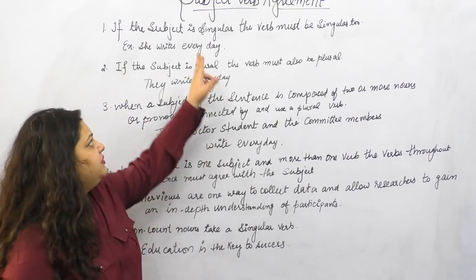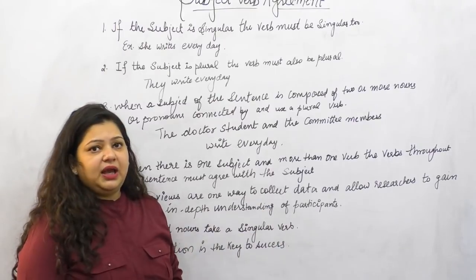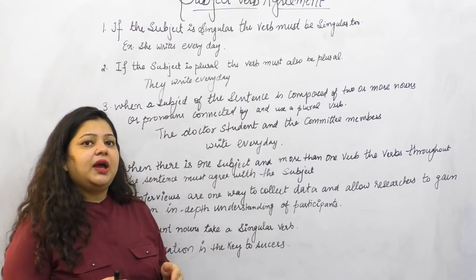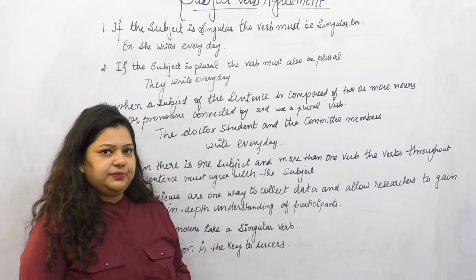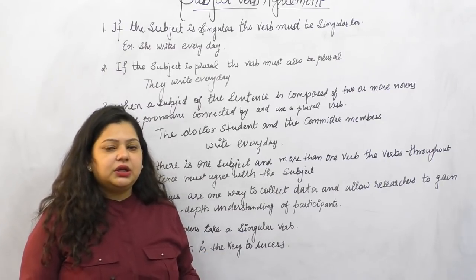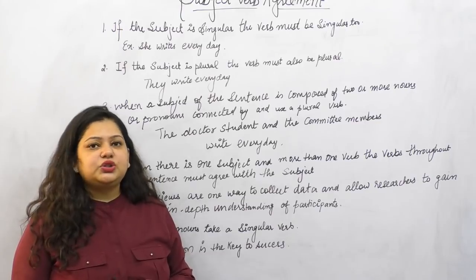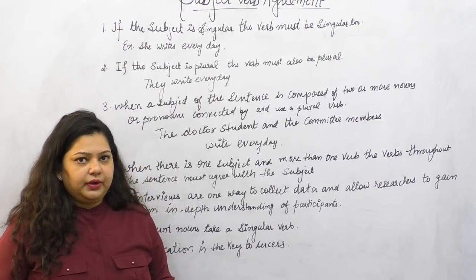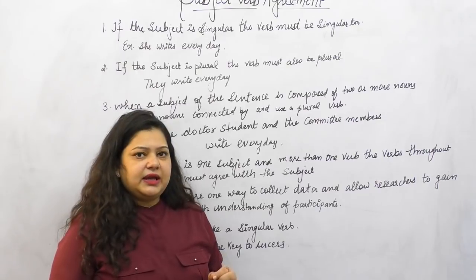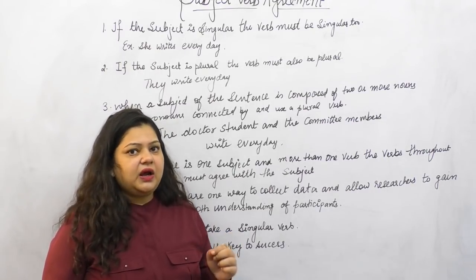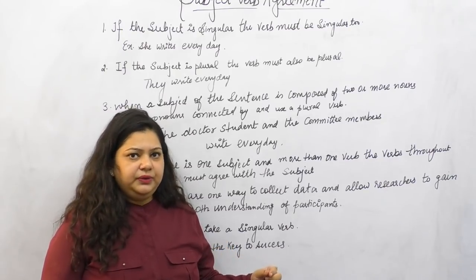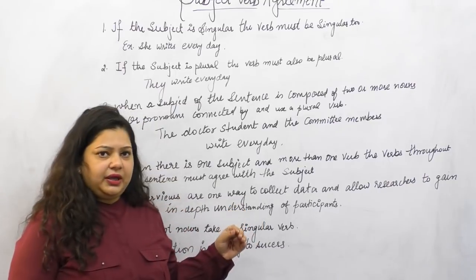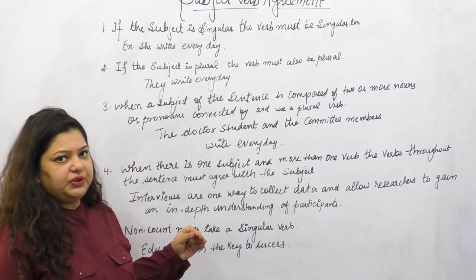Like its name says, subject verb agreement, that means your subject and your verb should be in the agreement state. If they don't agree with each other, your sentence is not in the right structure, right? So let's understand with the rules. There are somewhere 10 to 12 rules that you will be following, right? I'll be sharing these rules with you all.